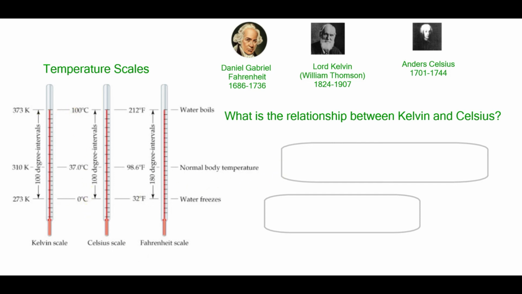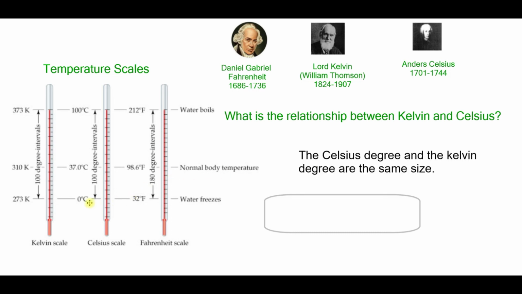Take a moment and see if you can figure out the relationship between Kelvin, which was developed by Lord Kelvin, and Celsius temperature scales. If we look, they're the same size because I go from 273, where water freezes, to 373. I go from 0 to 100, and the difference is 100. But there is a big difference. I add 273 to my Celsius to get my Kelvin. When we look at gases, the use of Kelvin will become more important. So we can take degrees Celsius and add 273.